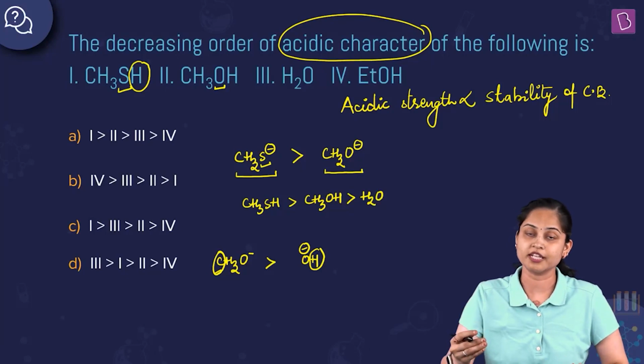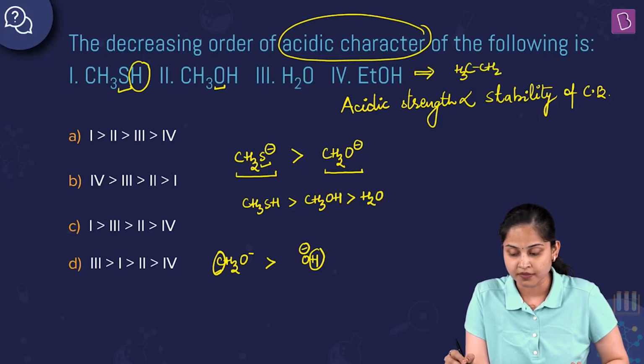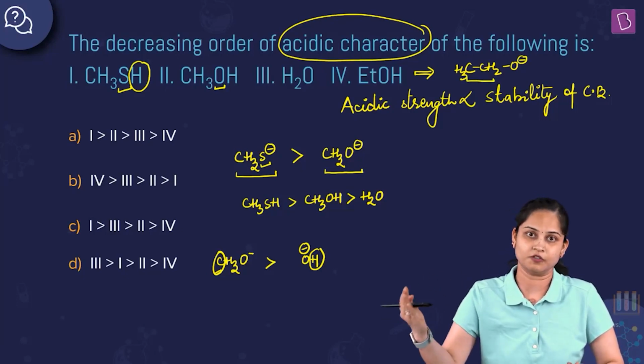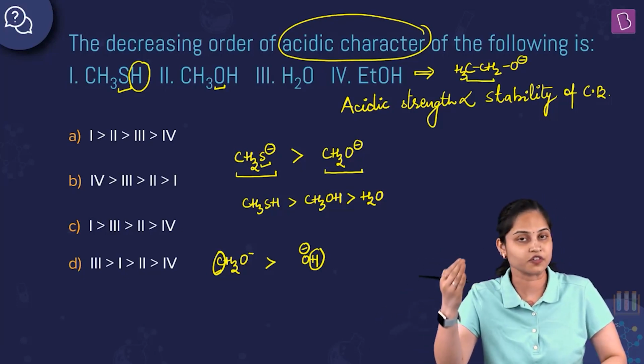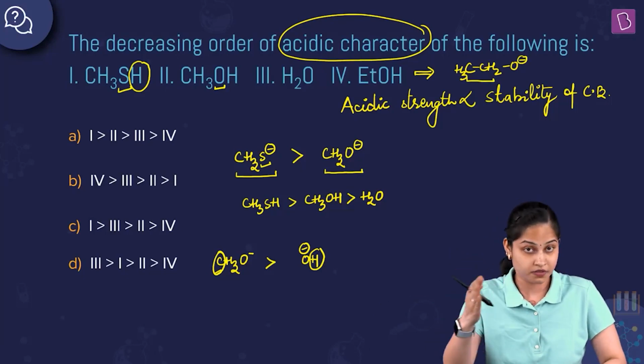Now, if I talk about EtOH, the conjugate base formed from EtOH will be CH3CH2O negative. This ethyl group is going to show a positive inductive effect, and it is electron releasing in nature. So it is showing a positive inductive effect.